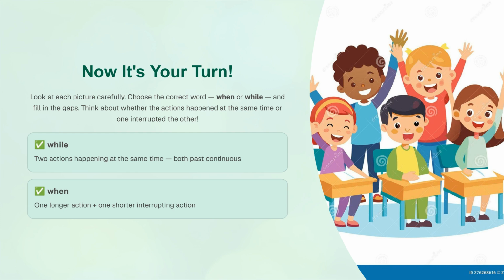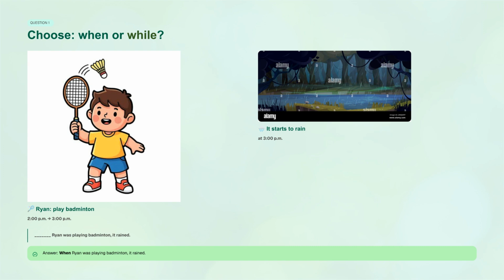Now it's your turn. Look at each picture carefully. Choose the correct word, when or while, and fill in the gaps. Think about whether the two actions happened at the same time or if one interrupted the other. Use while for two actions happening at the same time, and use when for one longer action interrupted by a shorter action. Question 1 asks us to choose when or while.